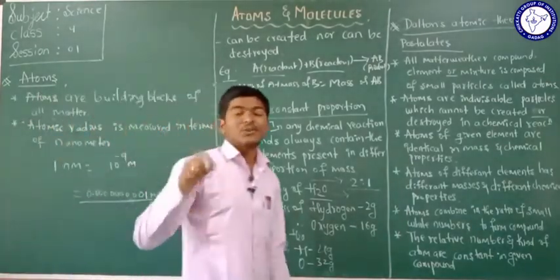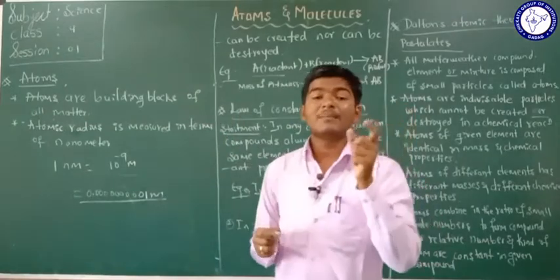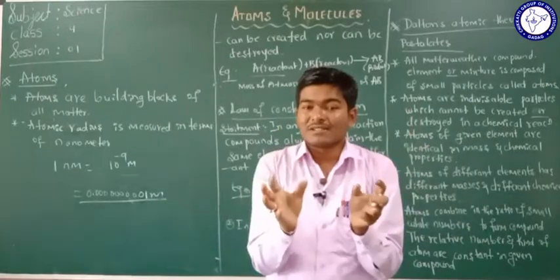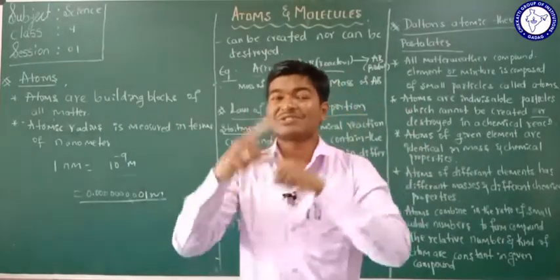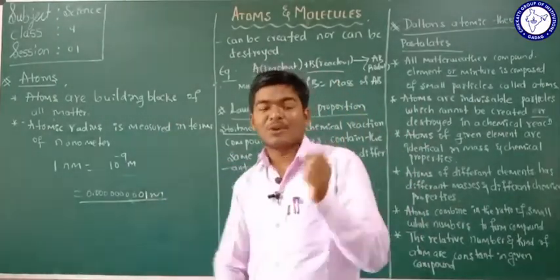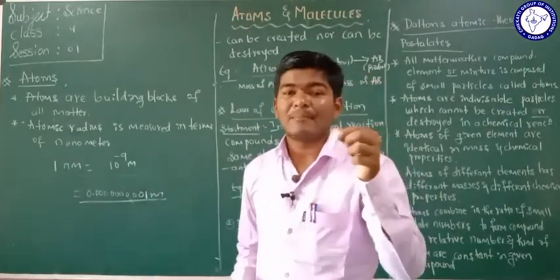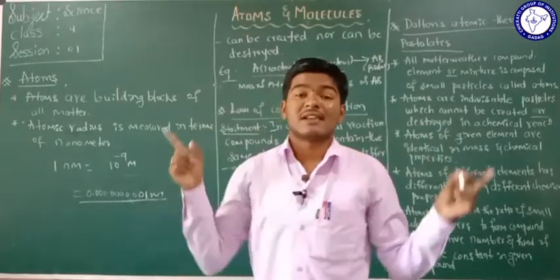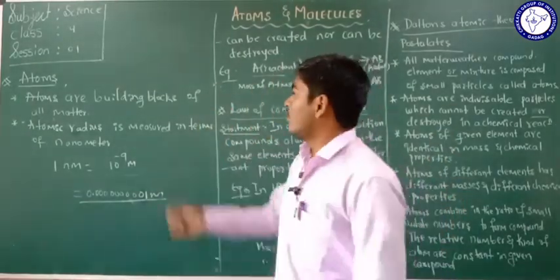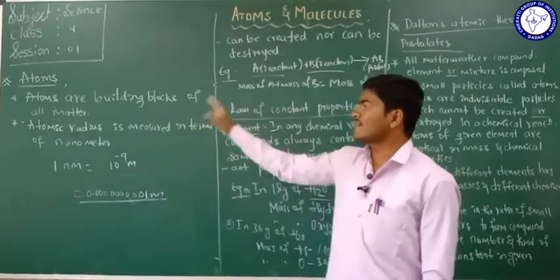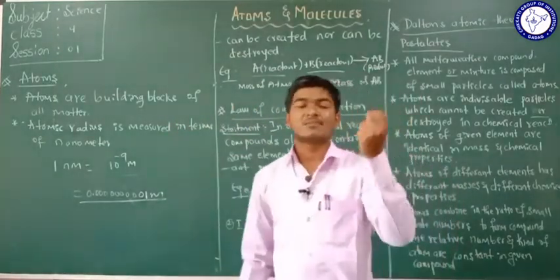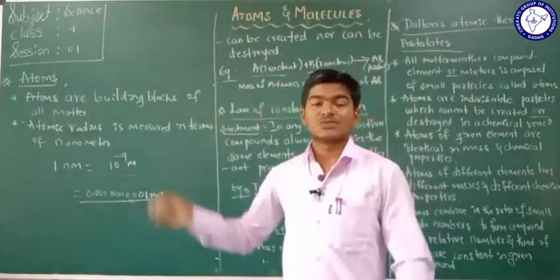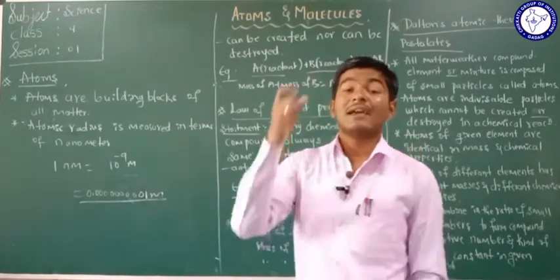Also, these atoms are very important; they take part in chemical reactions. When any chemical reaction happens, it starts with the atoms, because the building block of any matter is the atom. So once again, what are atoms? Atoms are the building blocks of all matter. The last smallest particle of any matter is called an atom. Atoms play a very important role in chemical reactions.